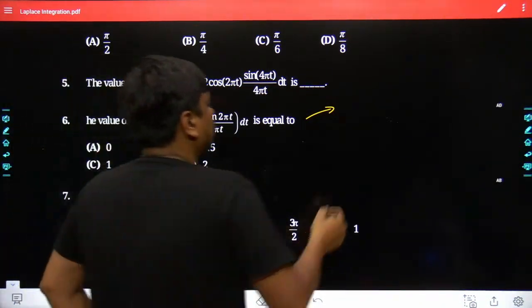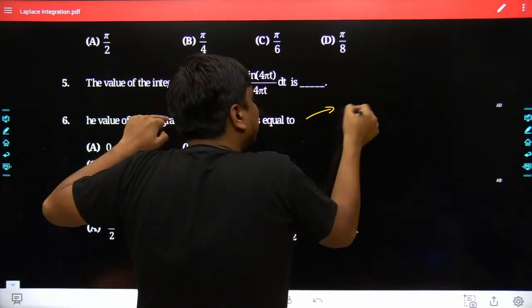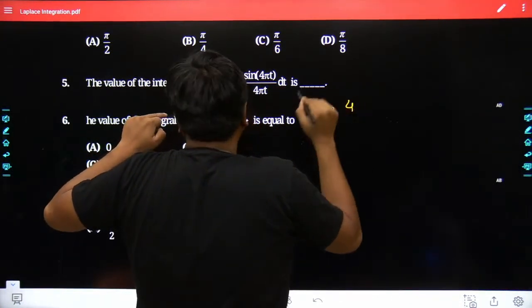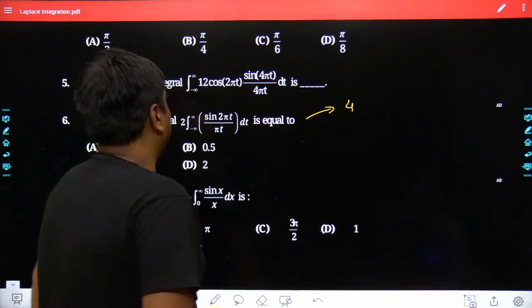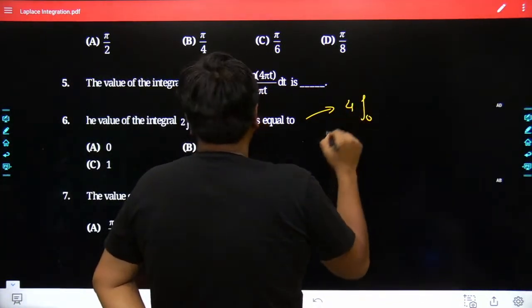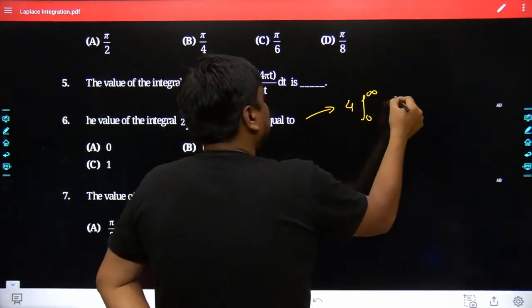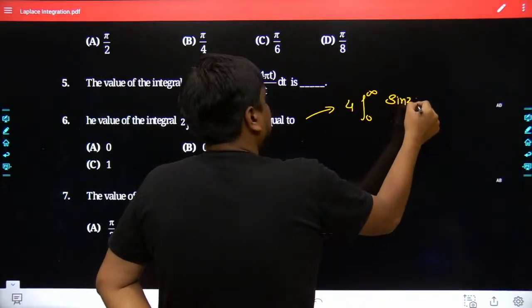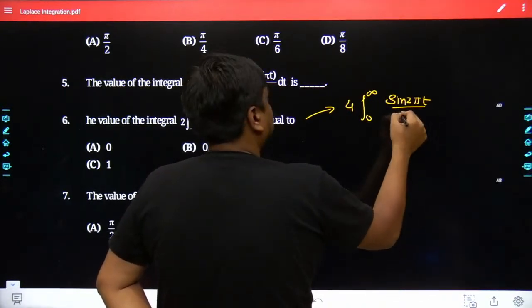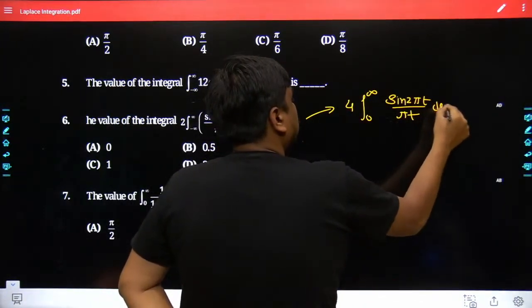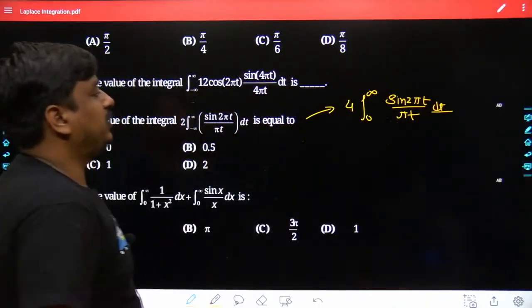Yes, sir, we are doing so. 2 is already there. 2 is again going to get multiplied with 2. So the factor which would be left outside is simply 4. And the integration would take place from 0 to infinity. And here it goes sine of 2 pi t, and here it goes pi t dt.